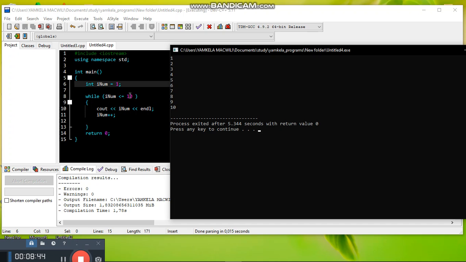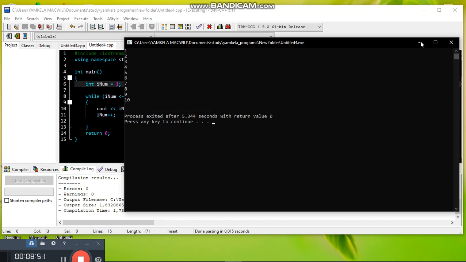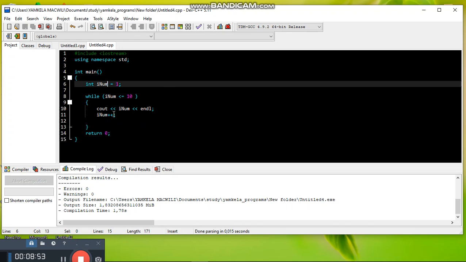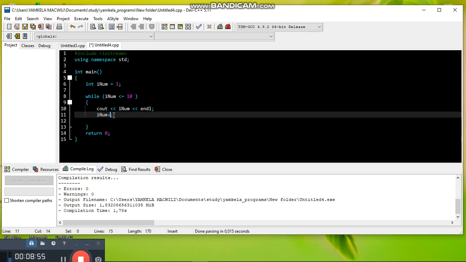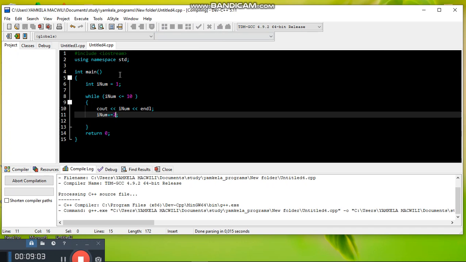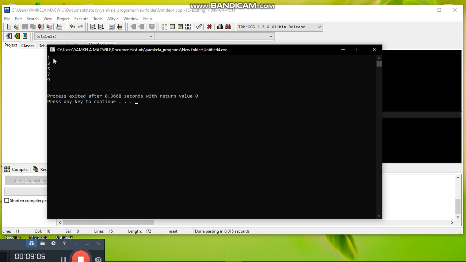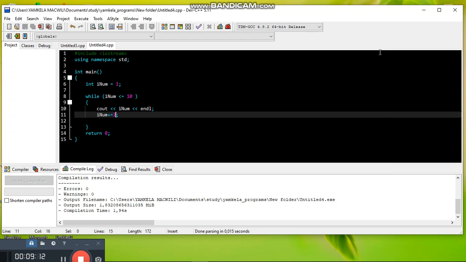You can choose any range you want, maybe 200, 2000, any range you want. If you want to maybe count by 2, you can just set num to 2 increments. You can just do it like this. Then you compile the program and check. It should add 2: 1, 3, 5, up to 9. These are all your odd numbers. If you want to print odd numbers, that's how you do it.